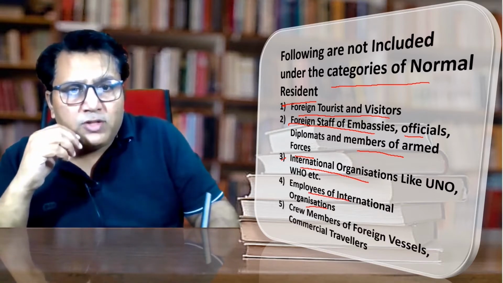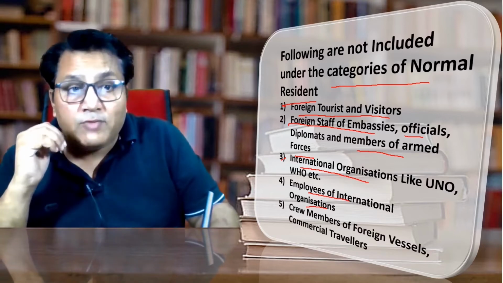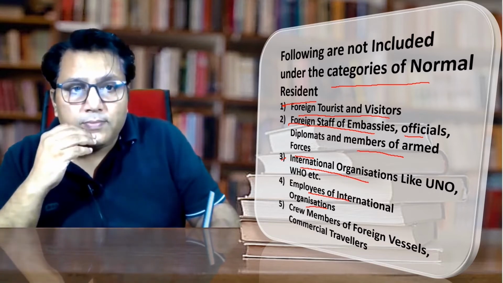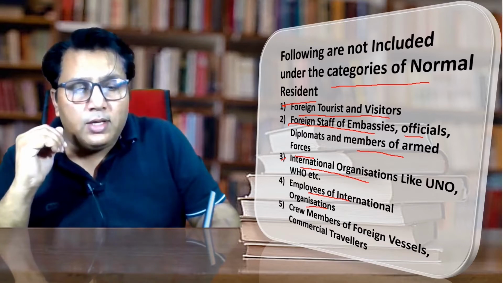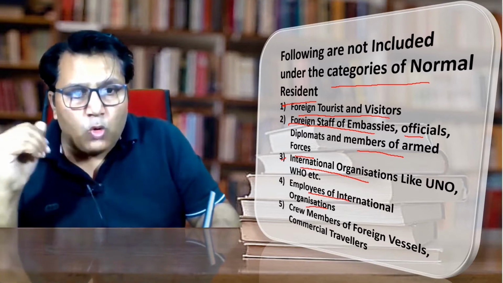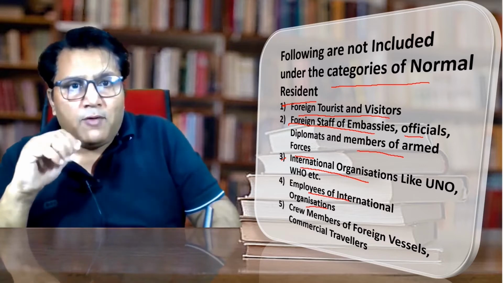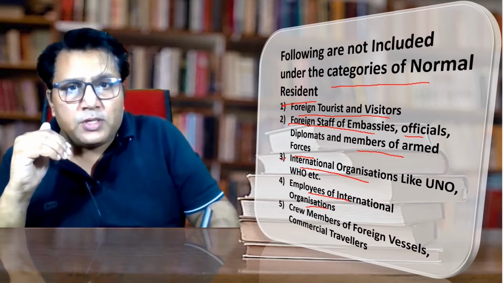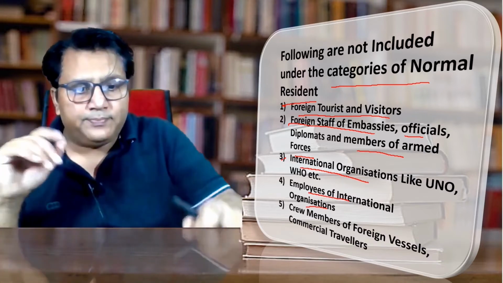Crew members of the foreign vessels, commercial travelers, they are not the Indian resident. Why? Because they are not the Indian citizen. They have come here for the trade purpose only. When the purpose is over, they will return to their hometown. So they are also not the normal resident. So at the time of counting the normal resident, always consider that these 5 persons never come under the category of normal resident. I hope the point is clear.